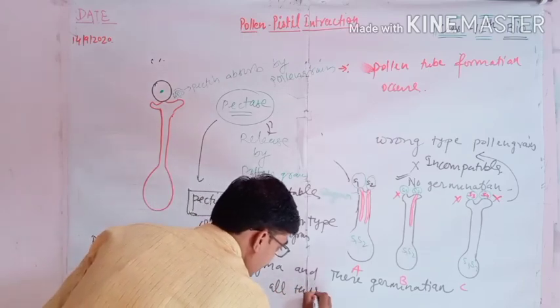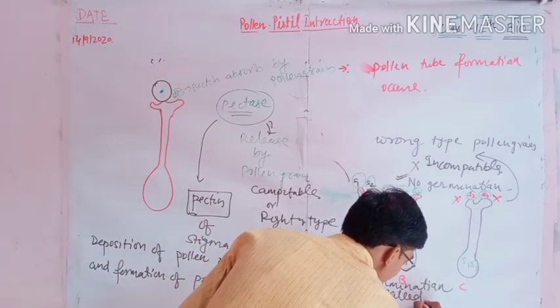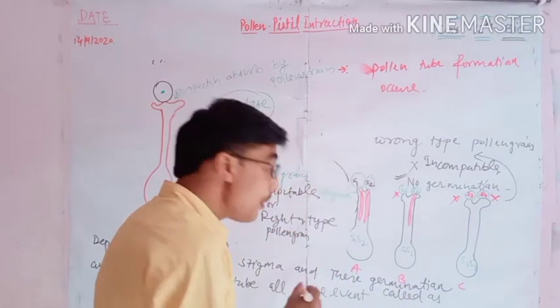All these events are called what? Pollen-pistil interaction.